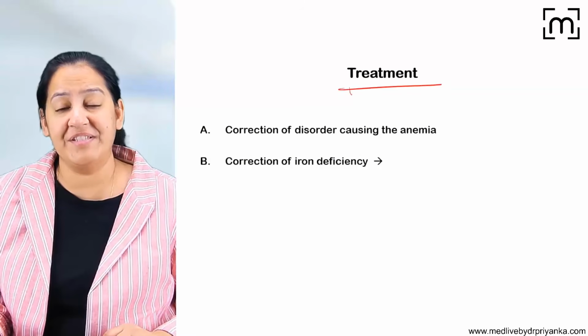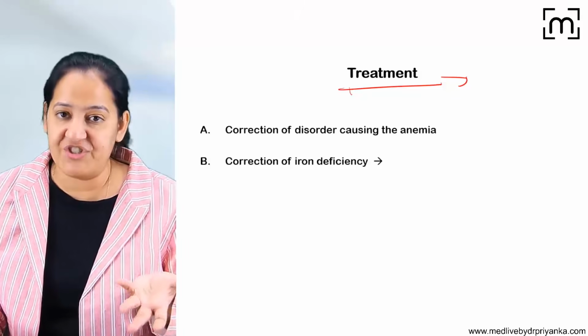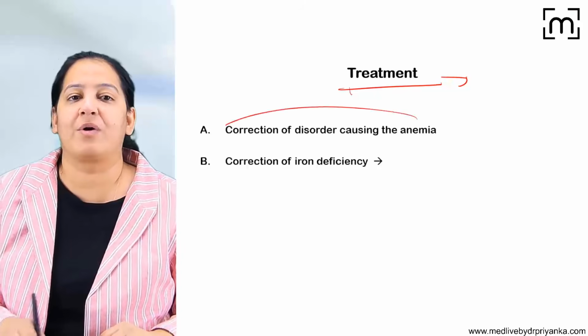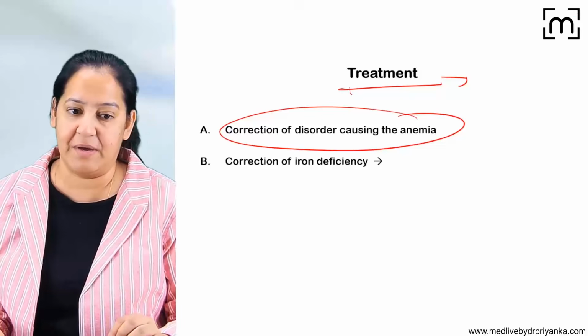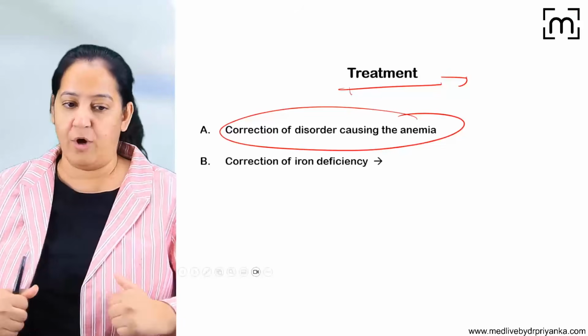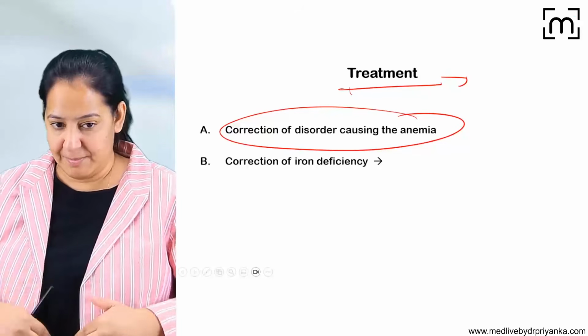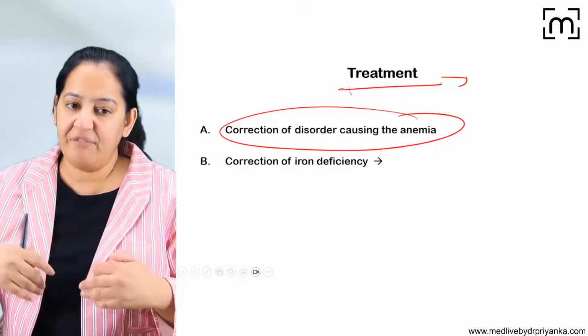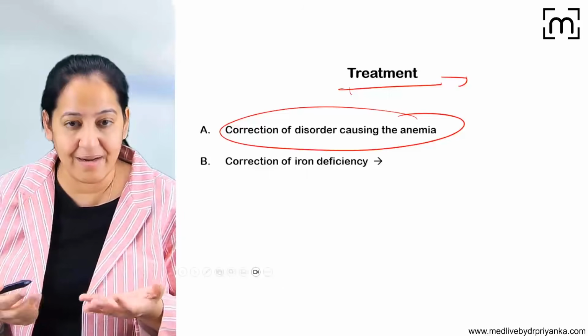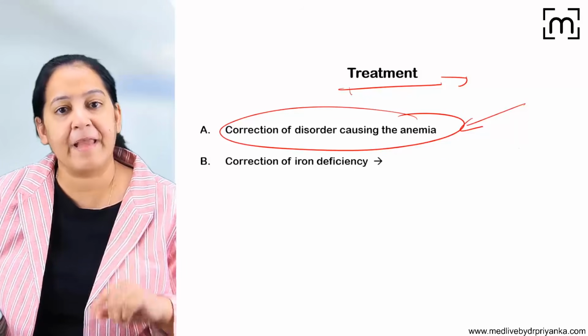What is the treatment of iron deficiency anemia? Common sense. Iron is deficient, you have to give iron. But before that, treat the cause. If you don't treat the cause and give iron directly, again the person will have iron deficiency anemia. For example, there is a problem in absorption, some problem in the intestine, and you are giving the iron. If you're not solving the problem, it will happen again. So first solve the underlying cause and then give the iron.